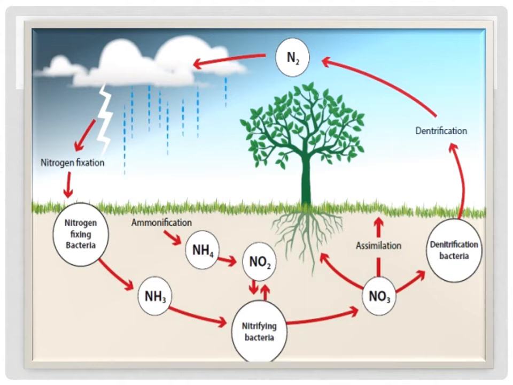It is again converted into NO2 and NO3 by another bacteria known as nitrifying bacteria. So this nitrifying bacteria converts ammonia, NH3, into NO2 and NO3. So these nitrates and nitrites are used again by the plants.